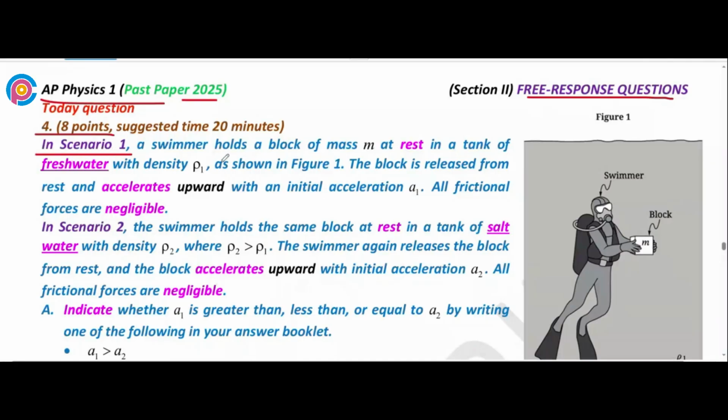In scenario 1, a swimmer holds a block of mass m at rest in a tank of fresh water with density rho 1, as shown in figure 1. The block is released from rest and accelerates upward with initial acceleration a1. All frictional forces are negligible.